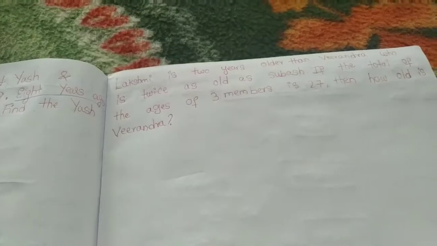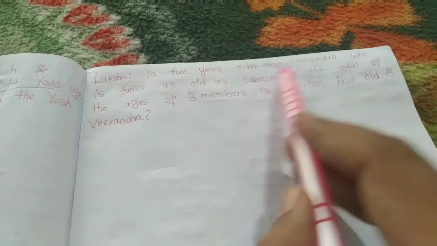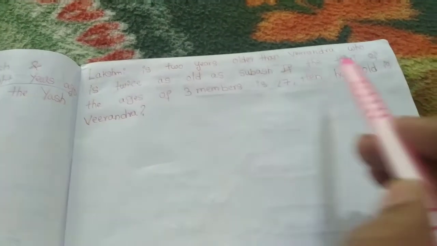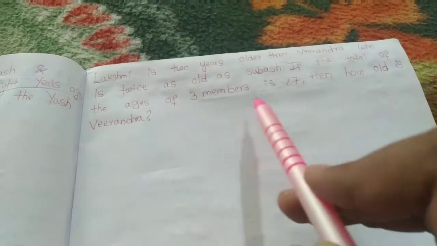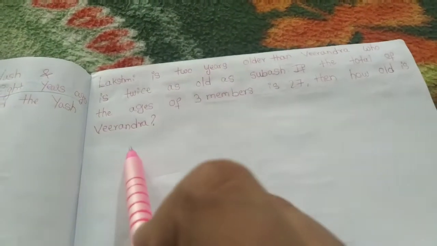Next, coming to the next problem. Lakshmi is 2 years older than Virendra, who is twice as old as Subhas. If the total of the ages of 3 members is 27, then how old is Virendra?